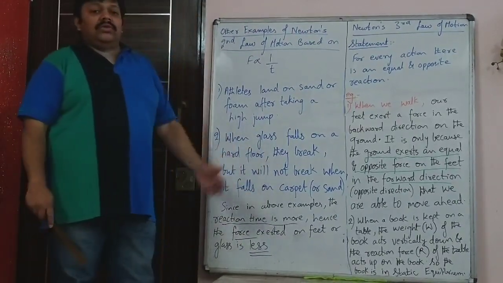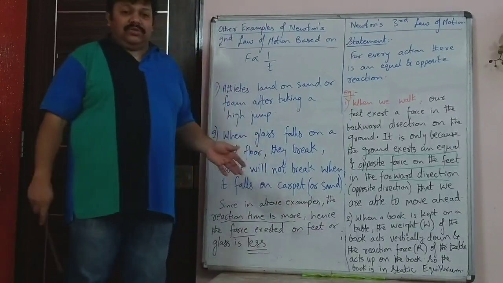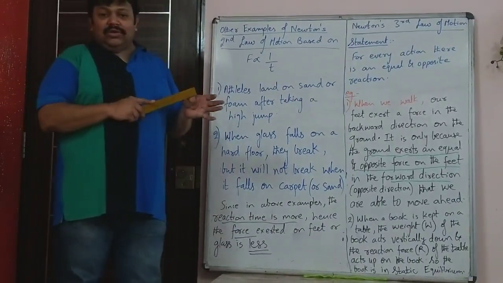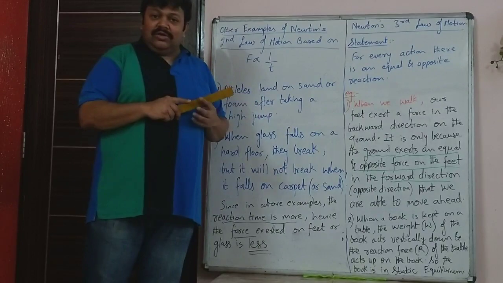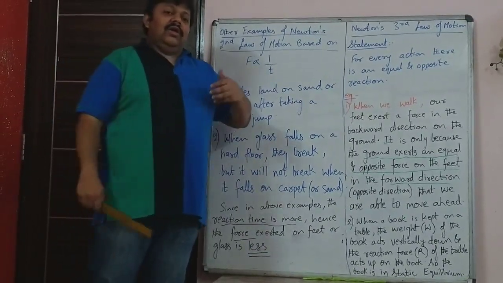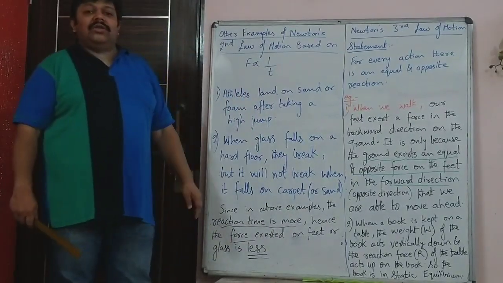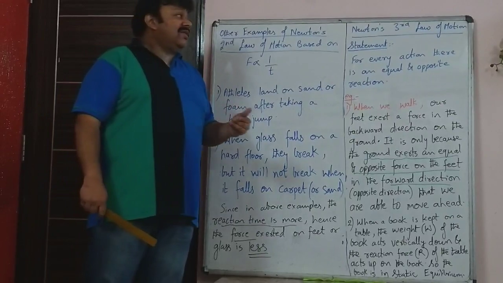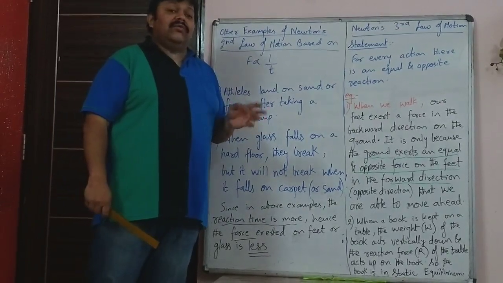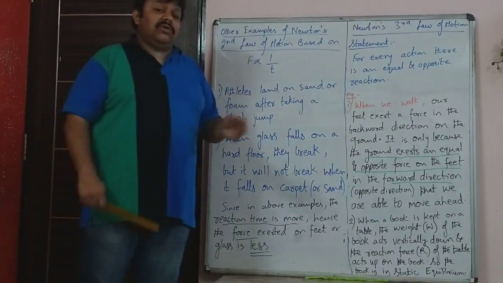Now after Newton's second law, we will move on to Newton's third law, which is the simplest. First law was based on inertia. What was inertia? Any body which is at rest continues to remain at rest, and any body which is moving will move in the same direction and at the same speed unless acted upon by an external force. So that was Newton's first law, which was based on inertia.